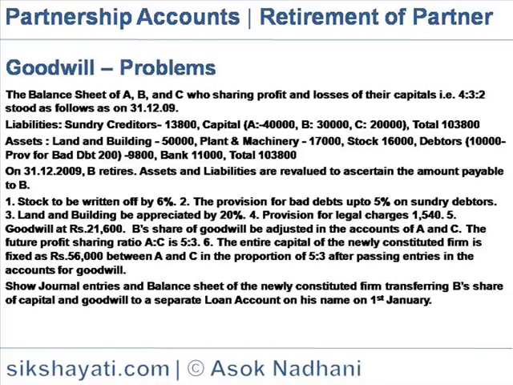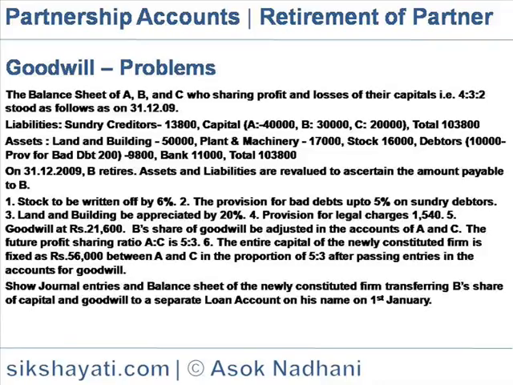The asset side of the balance sheet shows land and building 50,000, plant and machinery 17,000, stock 16,000, debtors 10,000, but provision for bad debt is 200. So the net debtors is 9,800, and bank balance is 11,000. So the total asset side is 1,03,800.